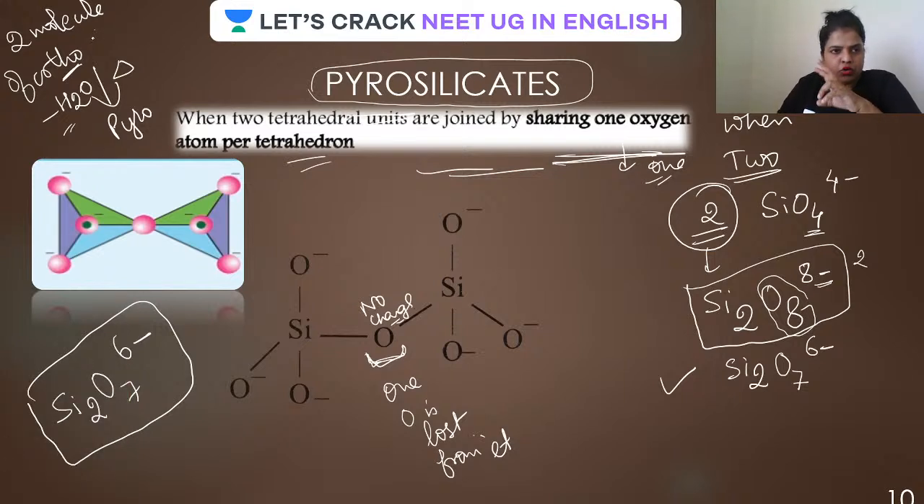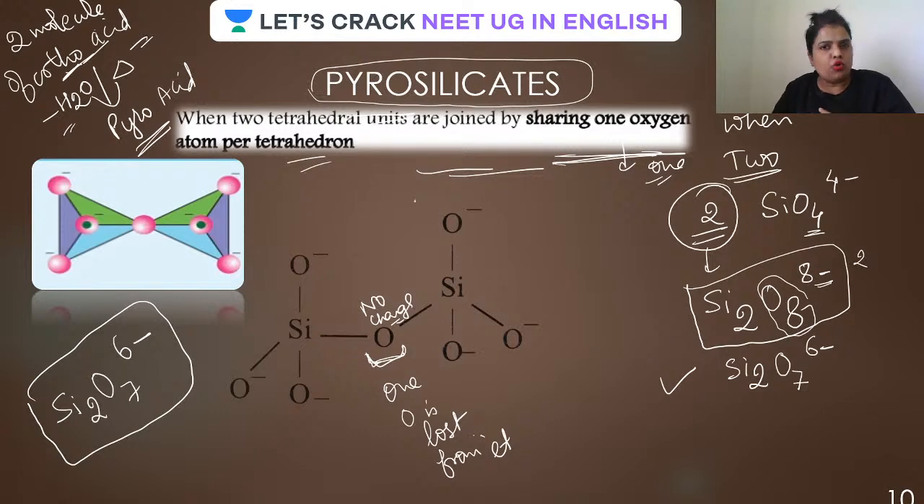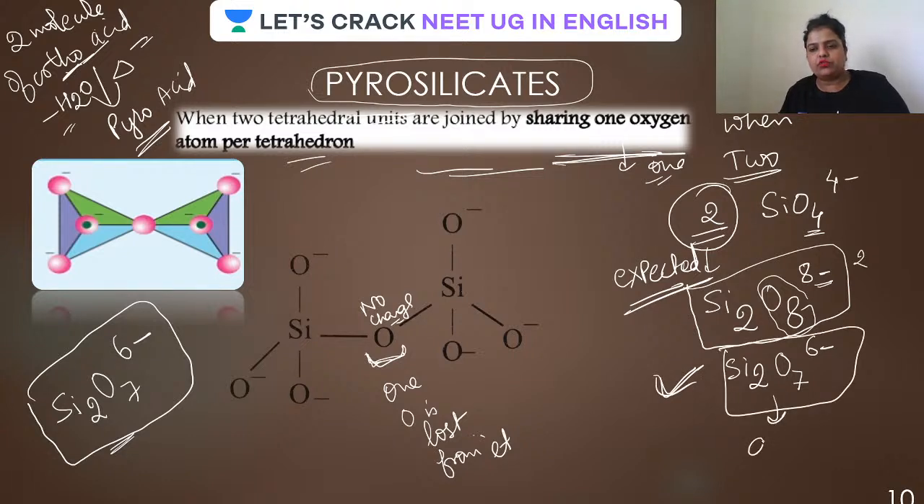So if you take two molecules of any ortho acid, and on heating one molecule of water is lost, we call that acid a pyro acid. The same thing happens here. When you take two molecules of orthosilicic acid, it forms pyrosilicic acid, and since we are not considering the hydrogen, we call them pyrosilicate. So you need not mug up the formula. Always predict the expected formula, and by the linkage, the actual formula is to be deduced.